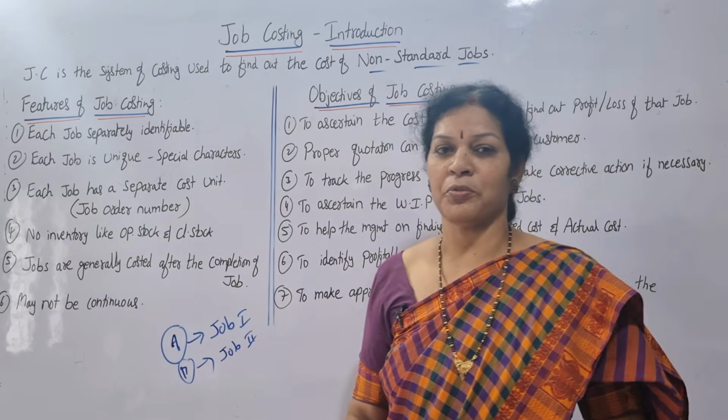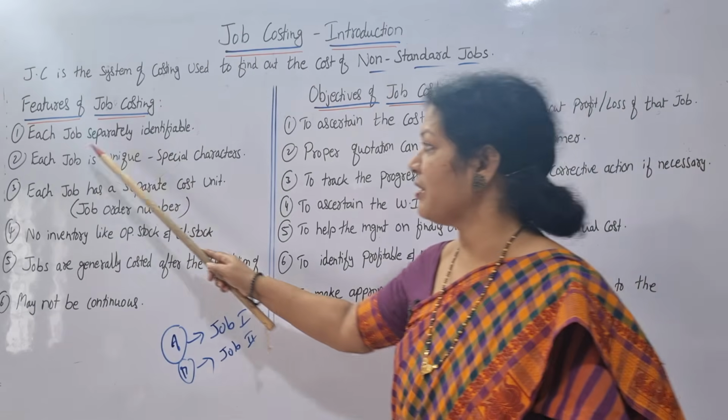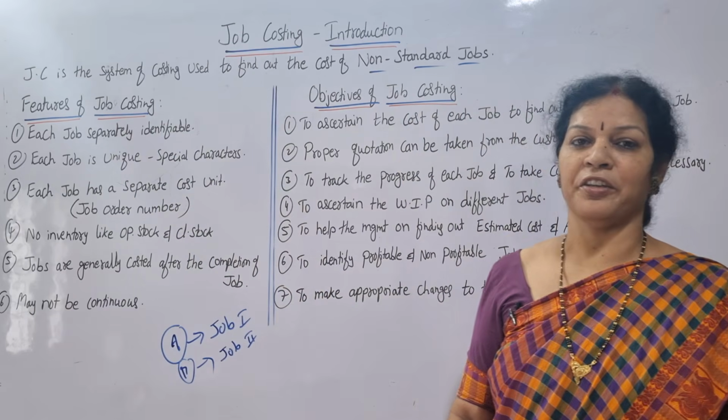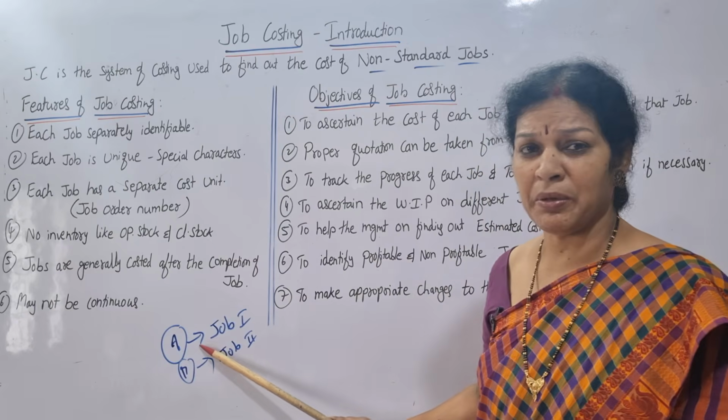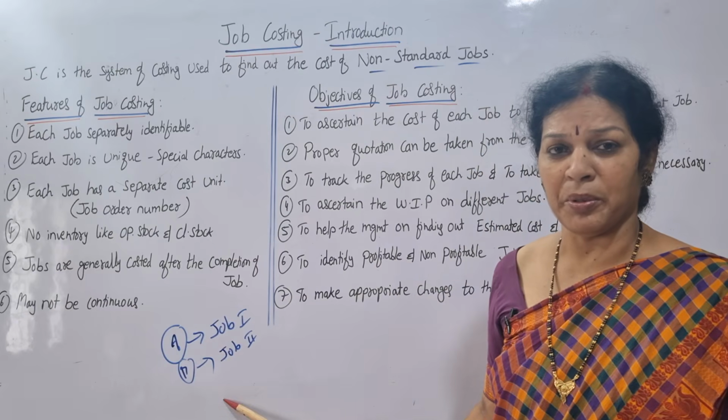Now what are the features of job costing? We'll see. The first thing is that each job is separately identifiable. Each job is separate. Job number 1 is different from job number 2.